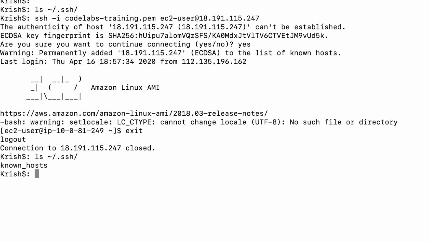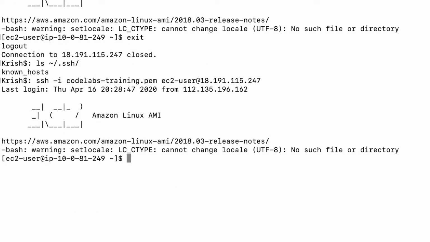So, now you can see it has a known_hosts file. But here is the important thing. Next time I connect, it will not ask this from me. But let us go and see our server's public key. For that I am going to go to /etc/ssh.